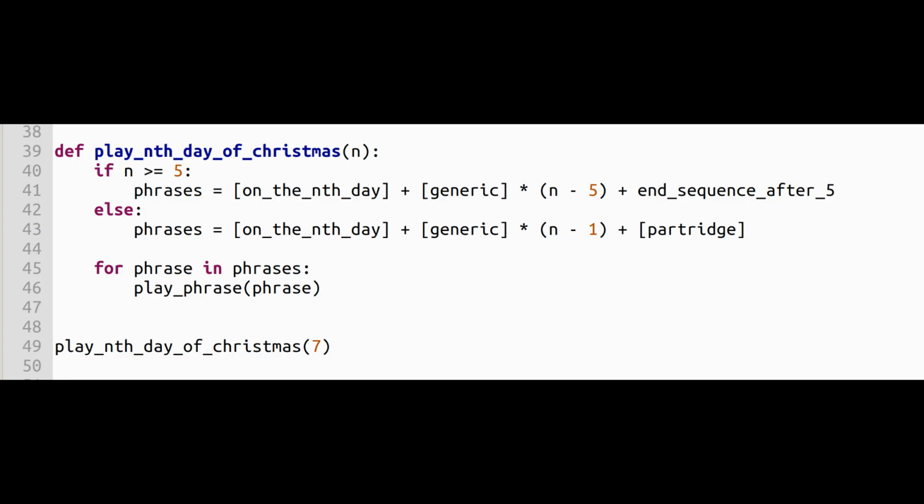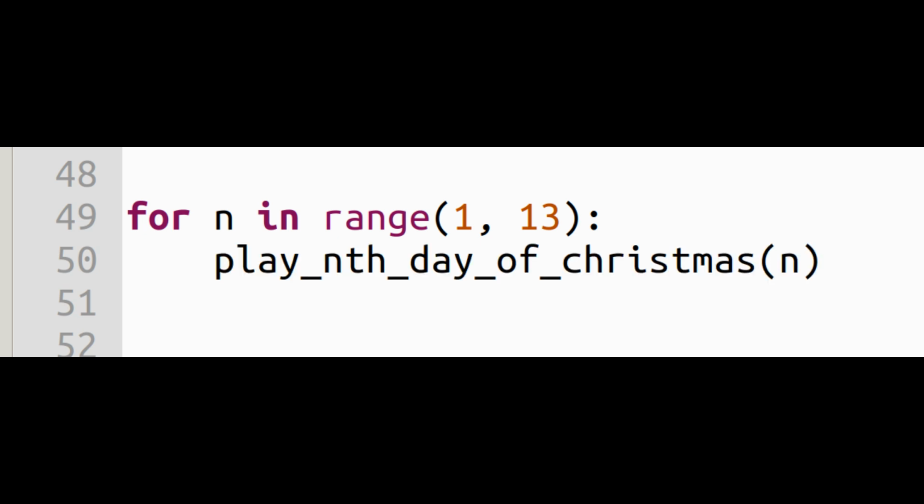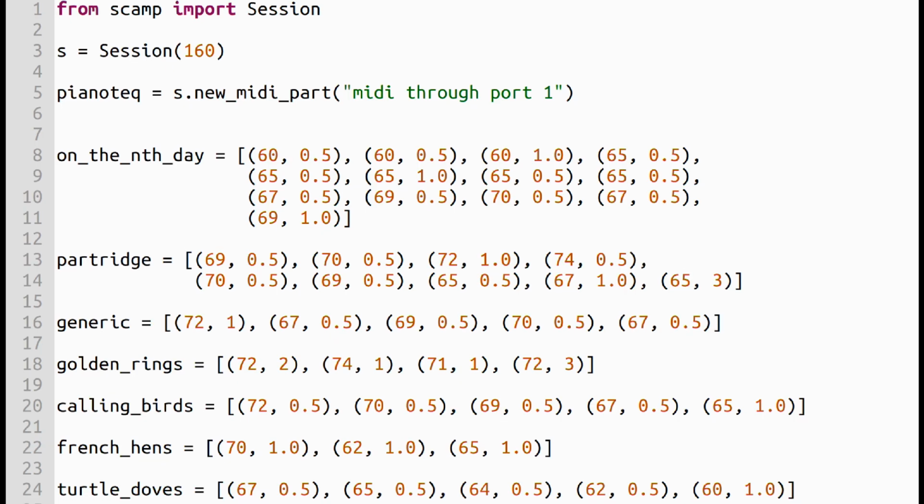So you probably know what's next. Let's set up a for loop to run through all 12 days of Christmas, and for each value of n, play that day of Christmas. Here we go.